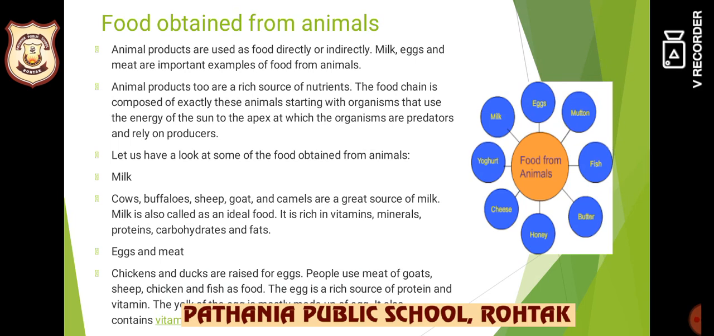food obtained from animals is honey. Yeah, if I ask one question that name an animal product that is sweet, that is called honey. Bees make honey from nectar of flowers. Now, what do you mean by nectar? What is the meaning of nectar? Nectar is the sweet juice of flowers. So, bees make honey from nectar of flowers and store it in their honeycombs.